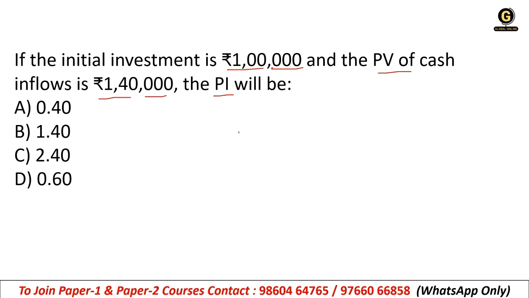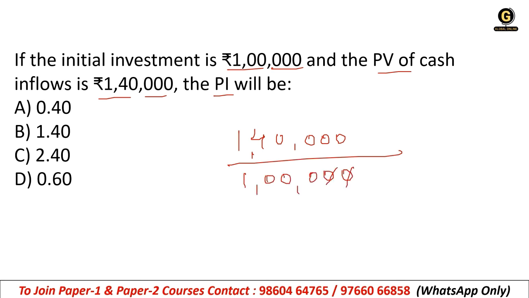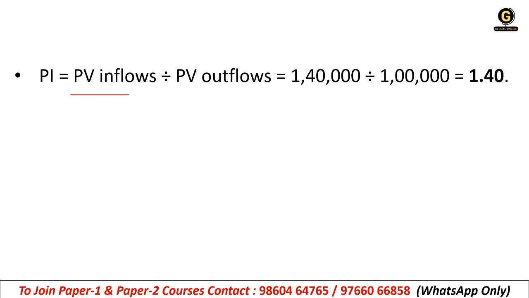So inflows, right, divided by outflows, right? What will be the answer? Here also 1.40. Answer should be 1.40. Option B, right? Option B will be the correct answer. Here you can see, PV inflows divided by PV outflows, 1,40,000 divided by 1 lakh. The right answer will be 1.40.